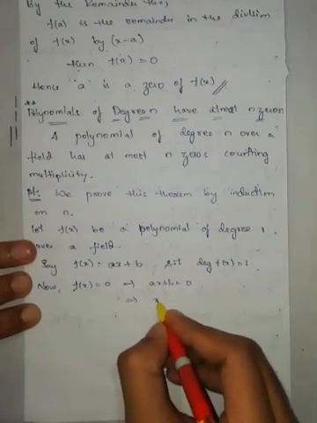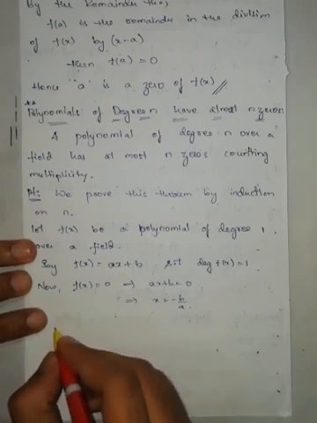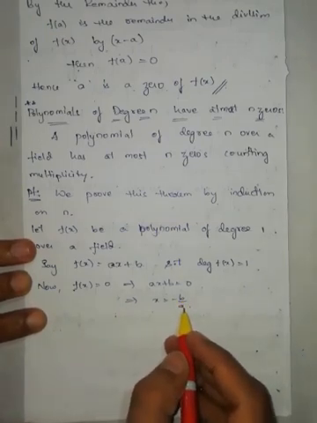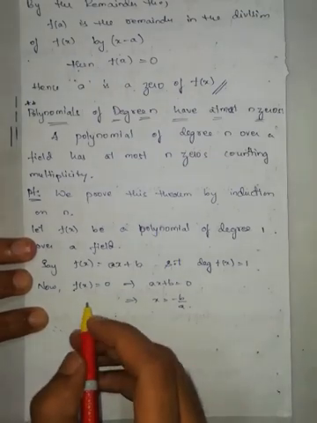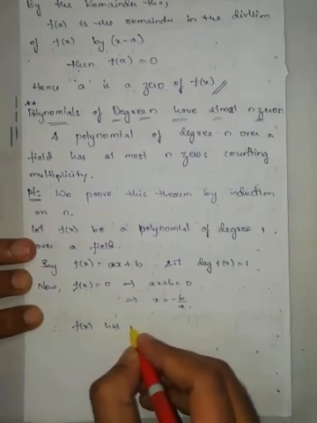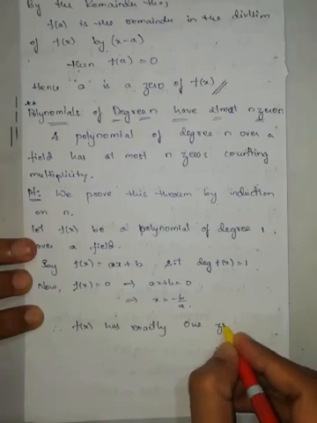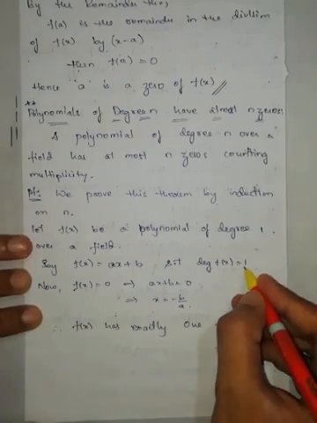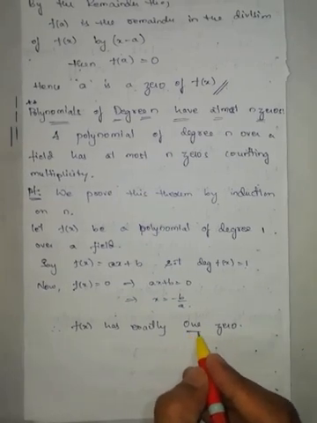This implies x is equal to minus b by a. Therefore minus b by a is a zero. How many zeros did we get? Only 1. What is the degree of f of x? 1. Therefore f of x has exactly 1 zero.